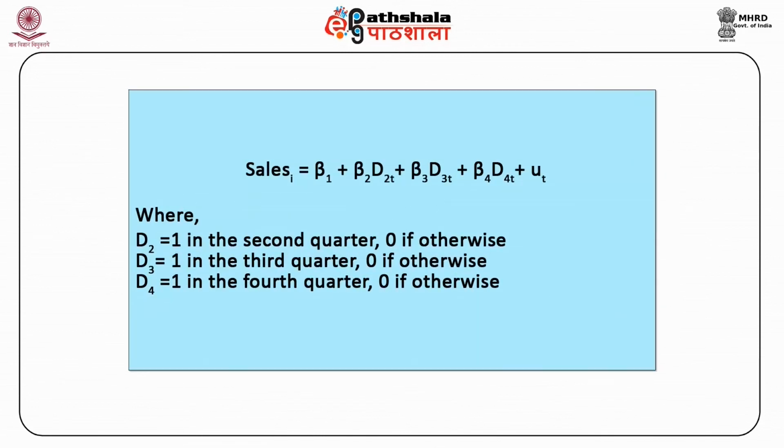Sales t is equal to beta 1 plus beta 2 D2t plus beta 3 D3t plus beta 4 D4t plus mu t, where D2 is equal to 1 in the second quarter, 0 otherwise. D3 is equal to 1 in the third quarter, 0 otherwise. D4 is equal to 1 in the fourth quarter, 0 otherwise. Note, the first quarter is taken as the base category to avoid the dummy variable trap.